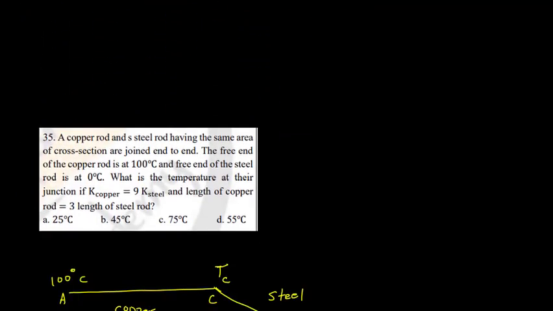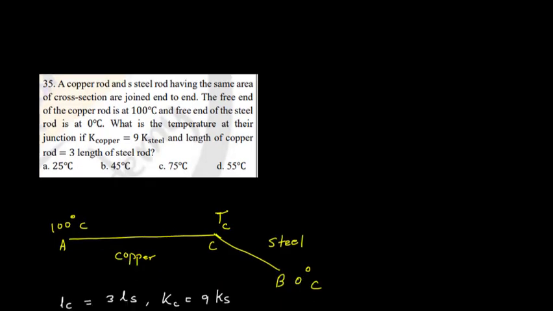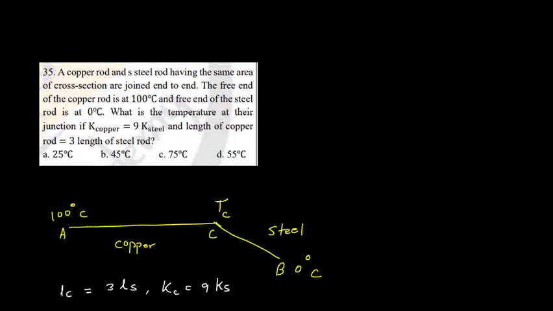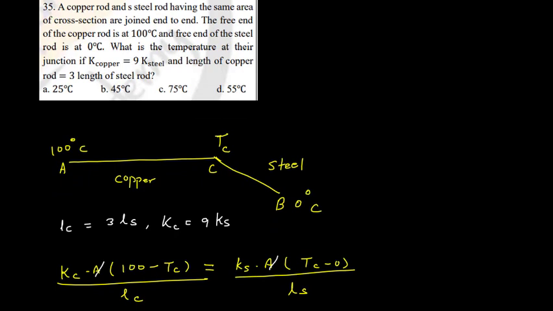Now question number 35. A copper rod and a steel rod having the same area of cross section are joined end to end. The free end of the copper is at 100 degrees Celsius and the free end of the steel at 0 degrees Celsius. What is the temperature at their junction? When K of copper is given 9 times K of steel and length of copper is given 3 times length of steel. So according to given condition, here we have drawn the diagram. Again here we have to find Tc.